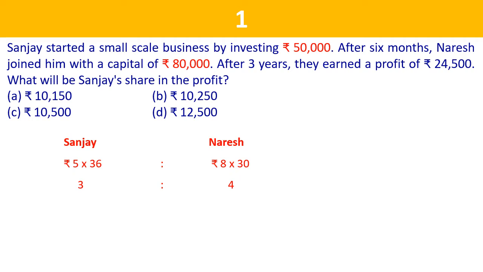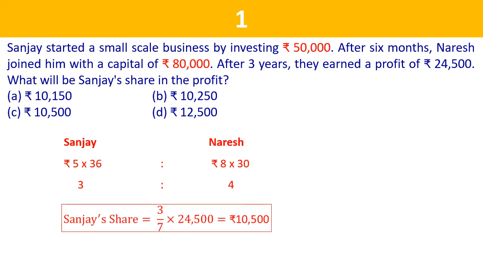Now the question is, what is Sanjay's share in the profit? It is 3/7 of the profit. That is equal to 3/7 of 24,500, which is equal to 10,500. Option C.